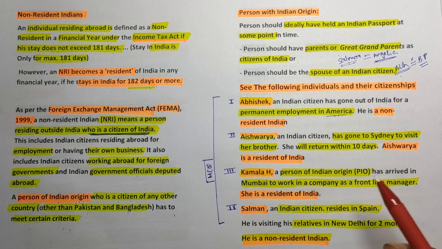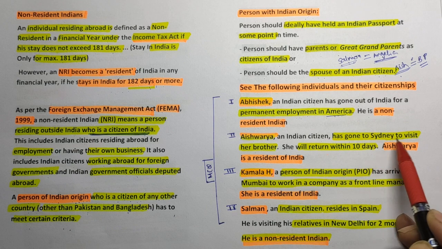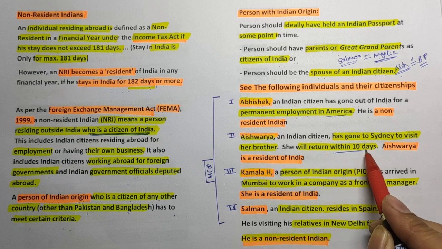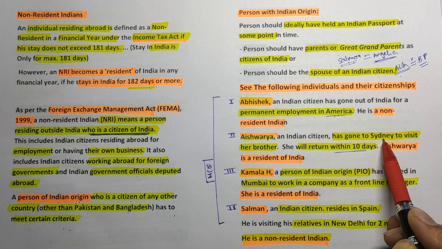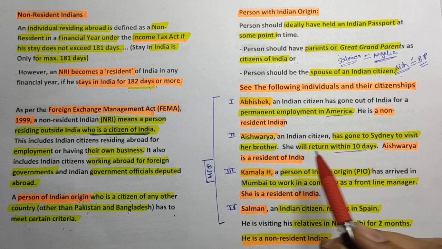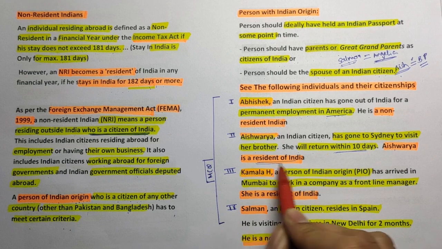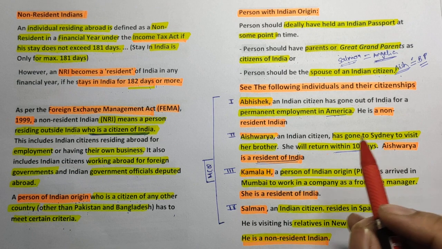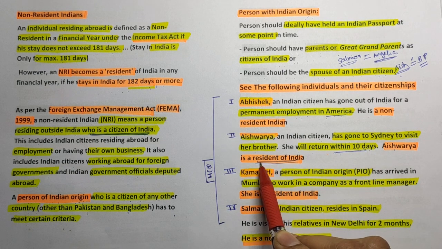See the second example. Aishwarya is an Indian citizen and has gone to Sydney to visit her brother, and she will return within 10 days. So definitely Aishwarya is an Indian citizen and is visiting another country for just 10 days. So there is no change in her residency. Definitely Aishwarya is a resident of India. For just 10 days she is visiting, so we can say she stays in India for more than 181 days. That's why Aishwarya is a resident of India.